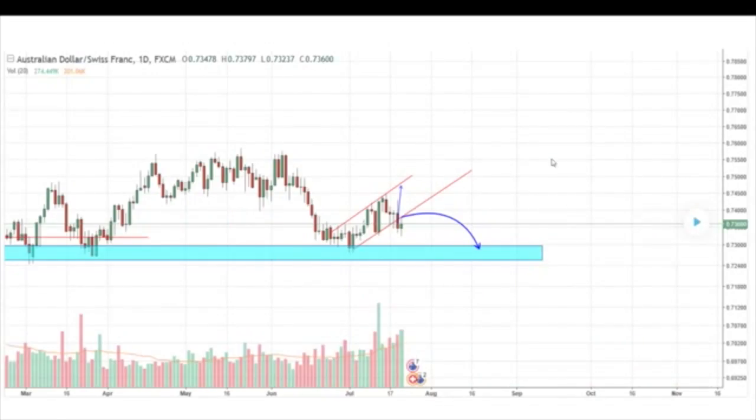Next, we have the Australian dollar and Swiss franc. As you can see, we dropped an upper channel over here, but it actually broke the upper channel, and price tried to boot back up into the upper channel, and it got rejected. So we are quite bearish on this, and we are looking to short this and looking at a TP at around this region, which is around 60 to 70 pips.